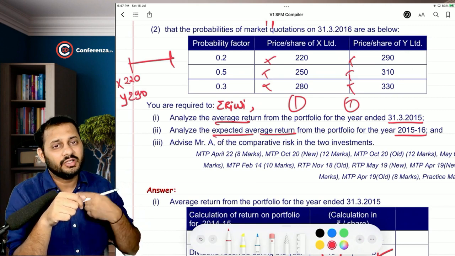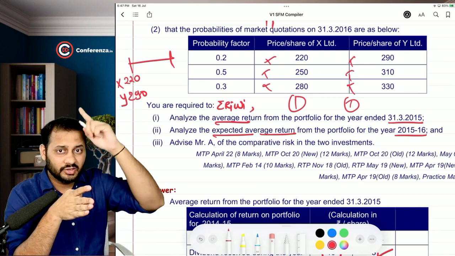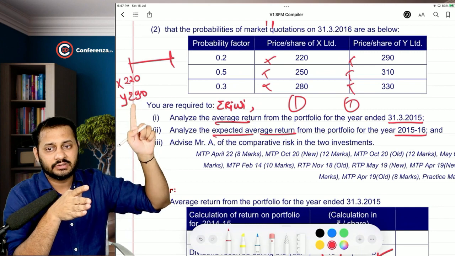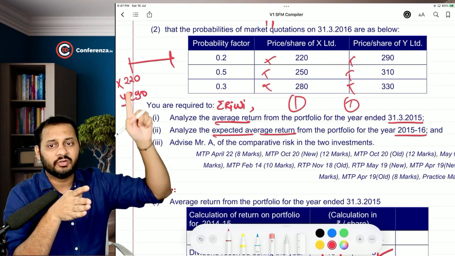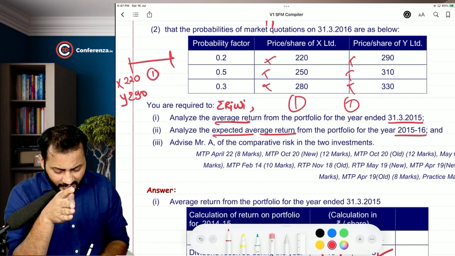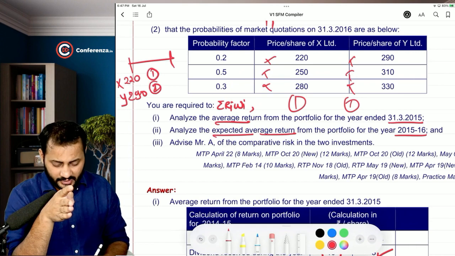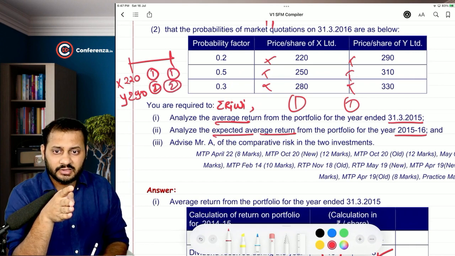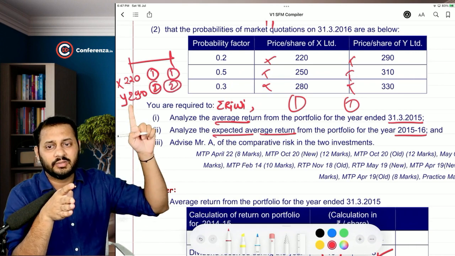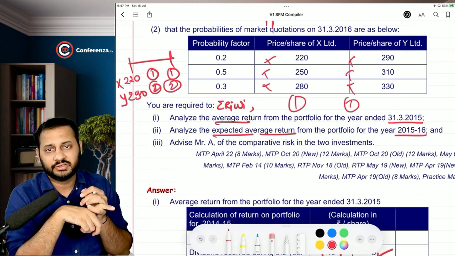The year ending price of the first year will become the opening price for the second year. So when you calculate the return only for the second year, opening prices will matter and not the purchase price. So this is going to be your investment or denominator for the returns. Now, you have calculated one dividend expected and another dividend for the Y. You have calculated one market price here and another market price here. In the similar manner, now you can calculate the returns of each security.